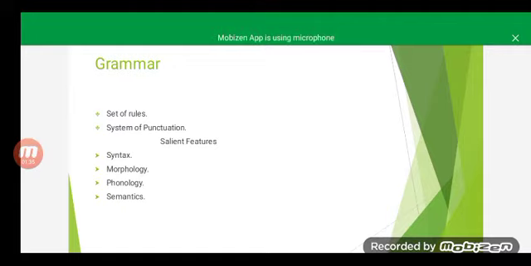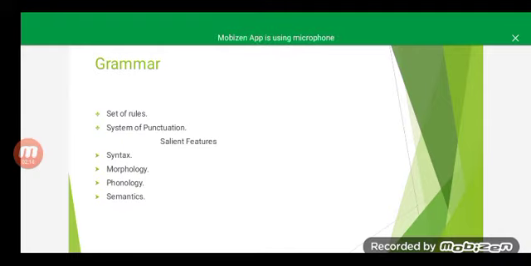For example, if we write "it go I school to", although it's a collection of words, we can't call it a sentence. It's just a collection of words. But if we arrange it according to the rules of grammar, "I go to school", then we can say that it is a sentence, because it gives a proper sense, a proper meaning. So what enables us to write correct sentences? It is grammar that enables us to do so.